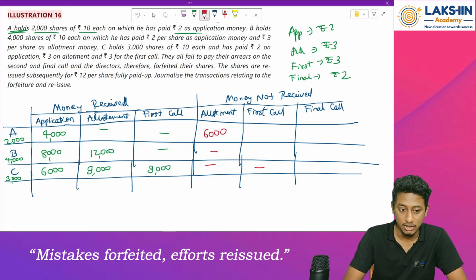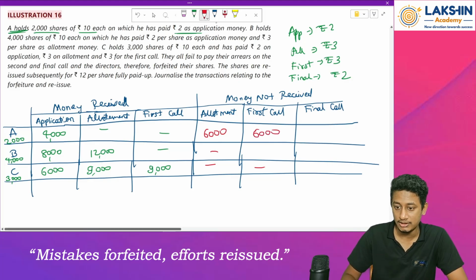Then on first call how much is to be received? 2,000 shares for Mr. A on first call, how much to be received? Rupees 3 per share. Again rupees 6,000. Then on final call how much is Mr. A supposed to pay? Rupees 2. That will be rupees 4,000.